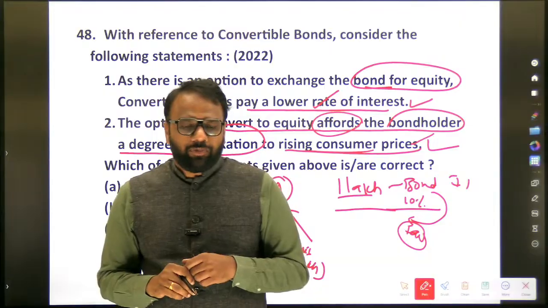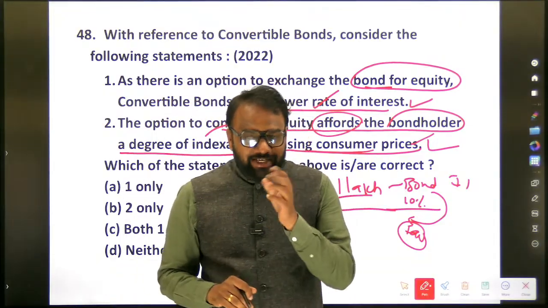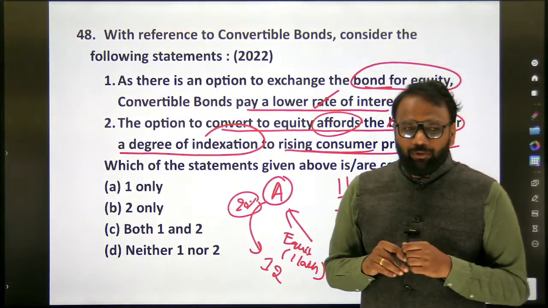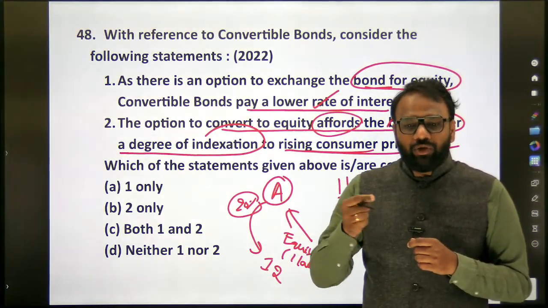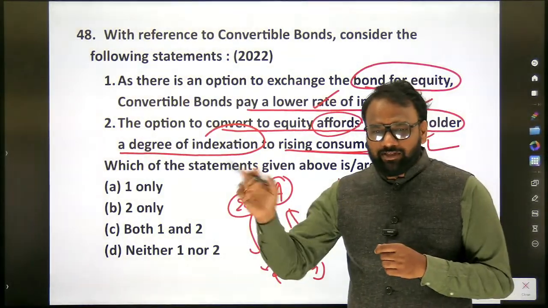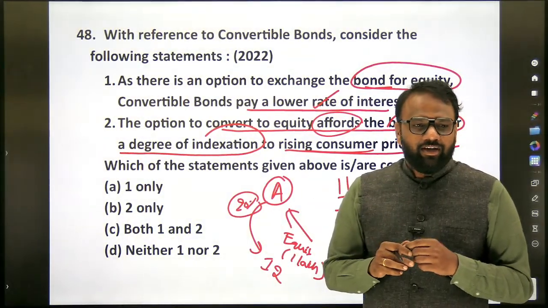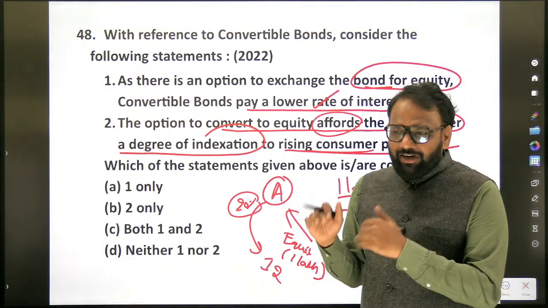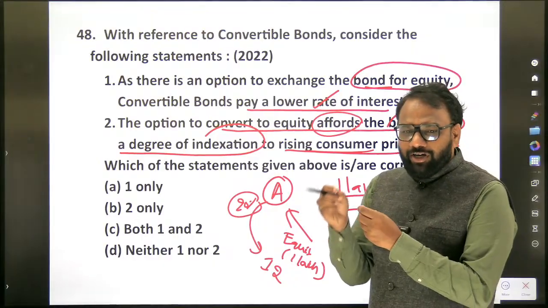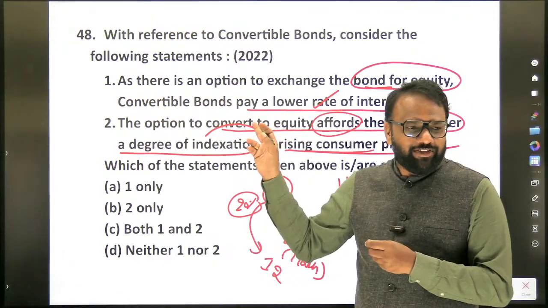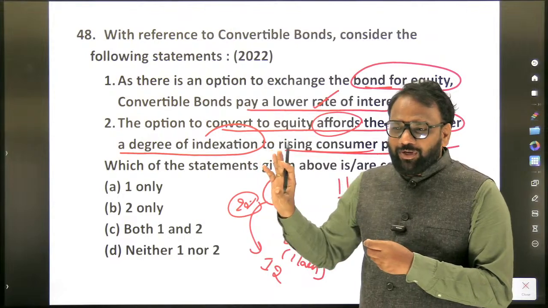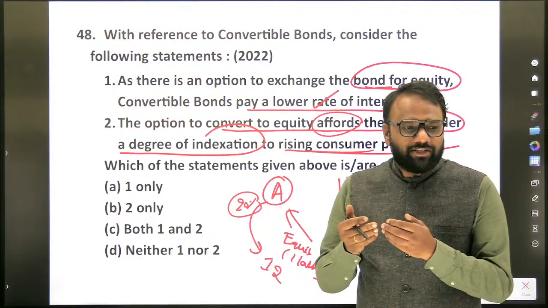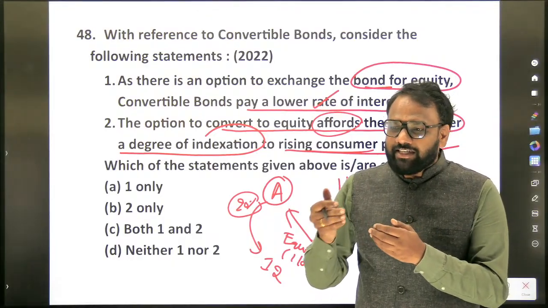Now, apart from convertible bonds, which other instrument can give a degree of indexation to rising consumer prices? Yes, inflation indexed bonds. Yesterday we saw inflation indexed bonds. Something similar, not exactly inflation indexed bonds, but these are the various instruments which will afford protection against rising consumer prices.